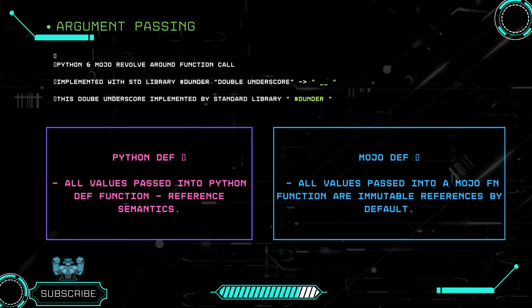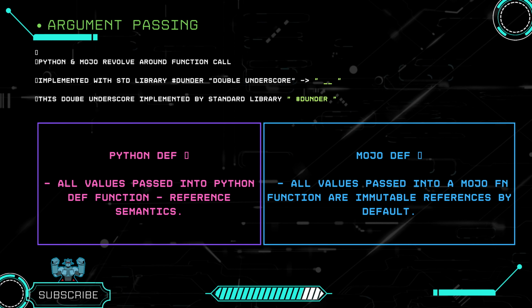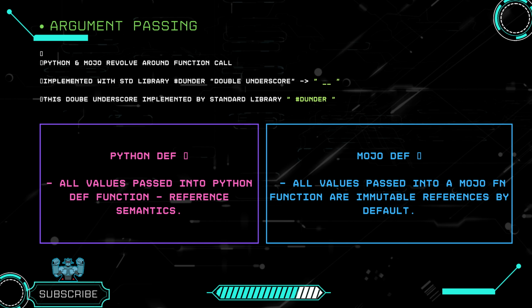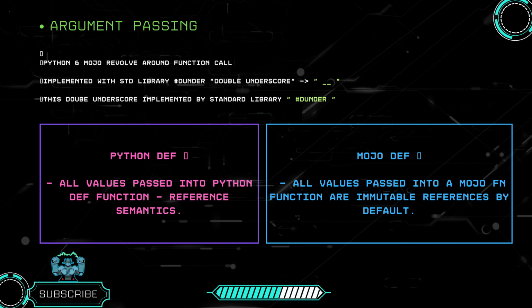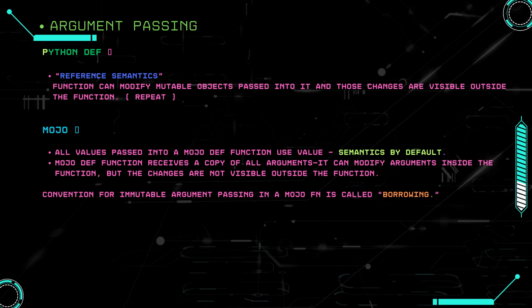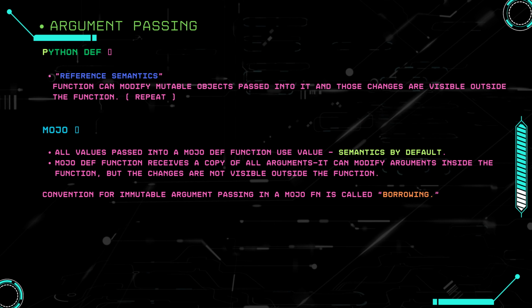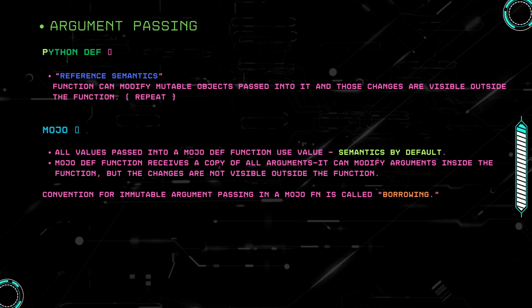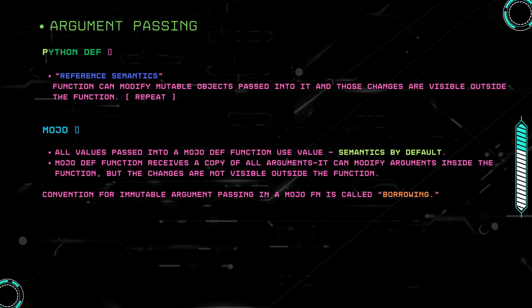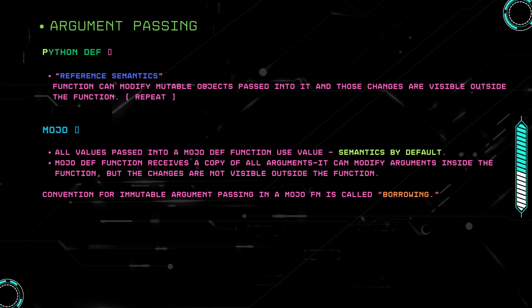In a Python def, all values passed into the function use reference semantics. In a Mojo fn, all values passed into the function are immutable references by default. In Python def we follow reference semantics, which is nothing but a function can modify mutable objects passed into it, and those changes are visible outside the function.